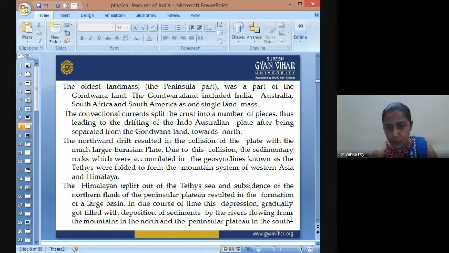Now, due to this collision, the sedimentary rocks which were accumulated in the geosyncline known as the Tethys were folded to form mountains.